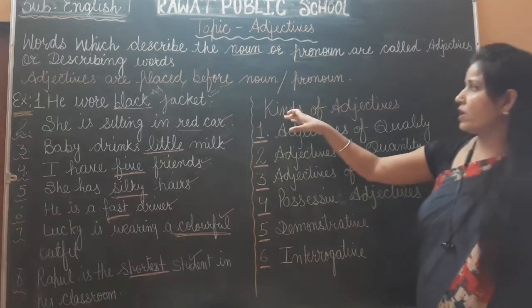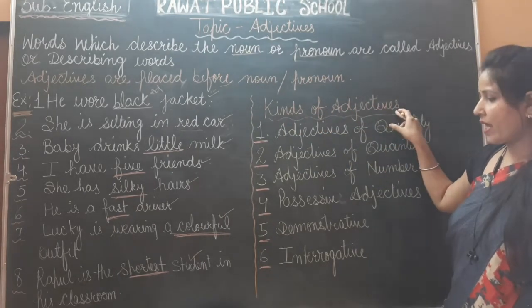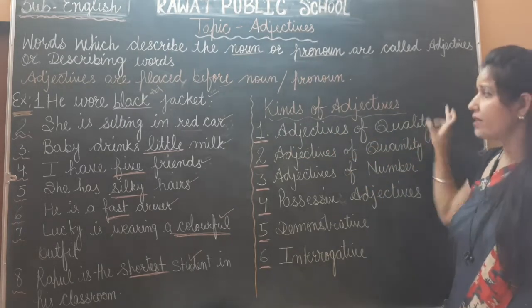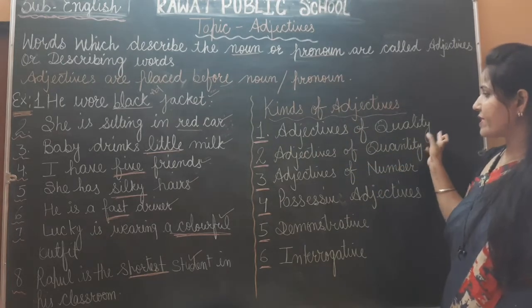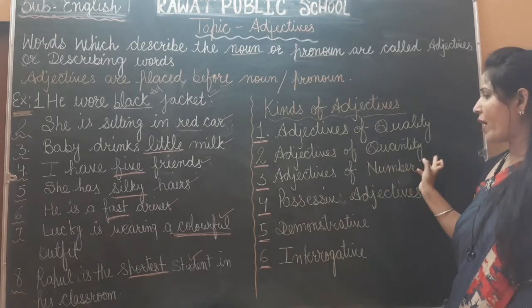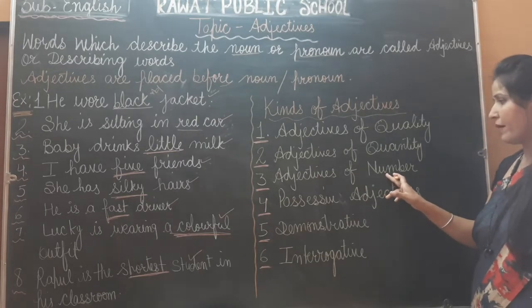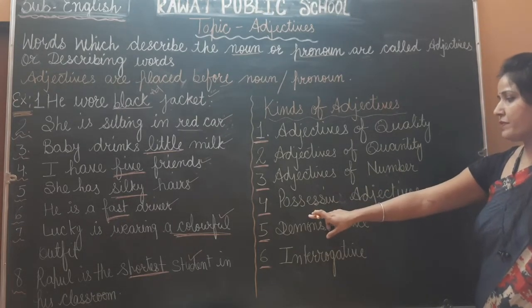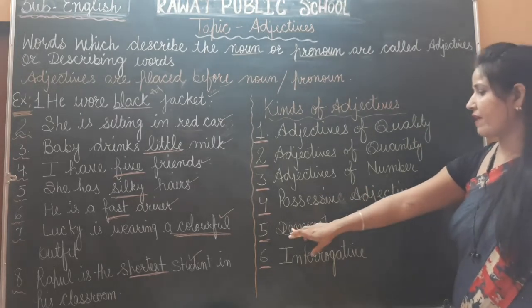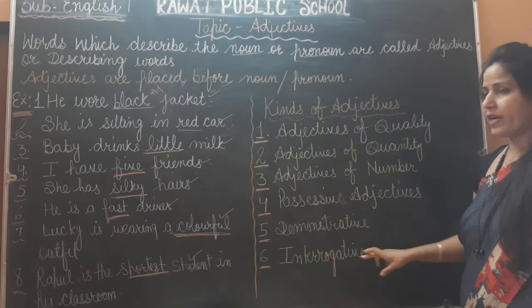Now come to the kinds of adjective. There are 6 kinds of adjective. First is adjectives of quality. Second is adjectives of quantity. Third is adjectives of number. Fourth is possessive adjective, fifth is demonstrative adjective, and sixth is interrogative adjective.